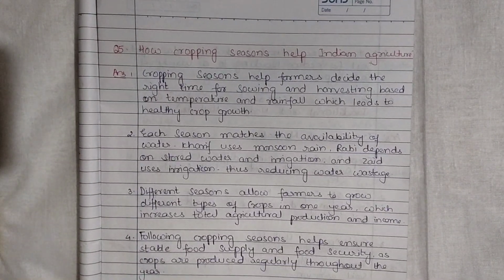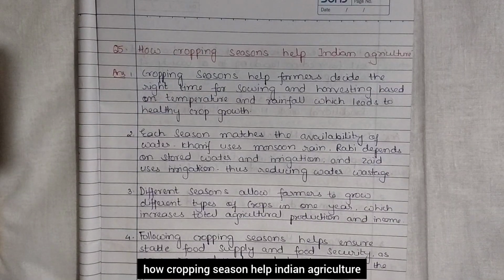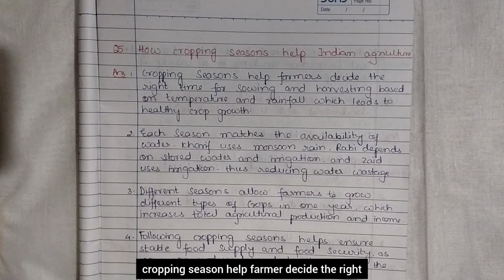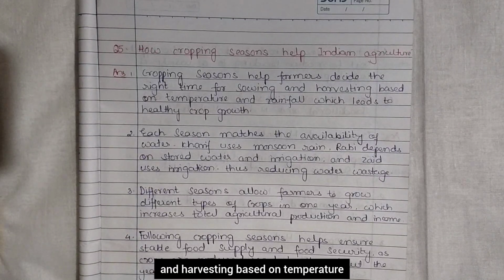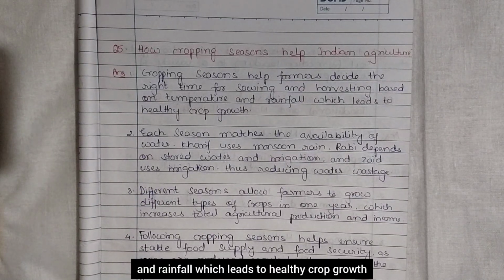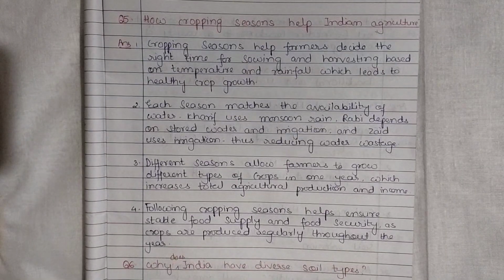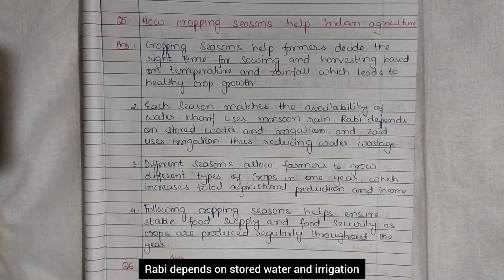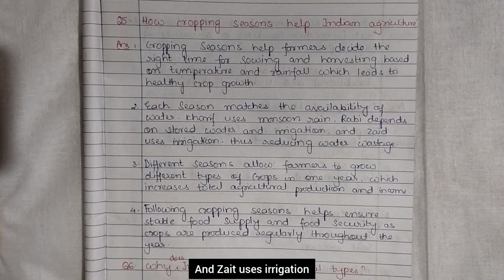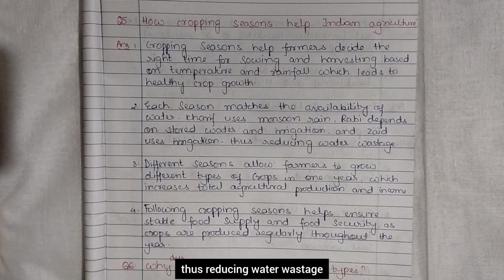Next question is, how cropping season help Indian agriculture? Cropping season help farmer decide the right time for sowing and harvesting based on temperature and rainfall, which leads to healthy crop growth. Each season matches the availability of water. Kharif uses monsoon rain, Rabi depends on stored water and irrigation, and Zaid uses irrigation, thus reducing water wastage.